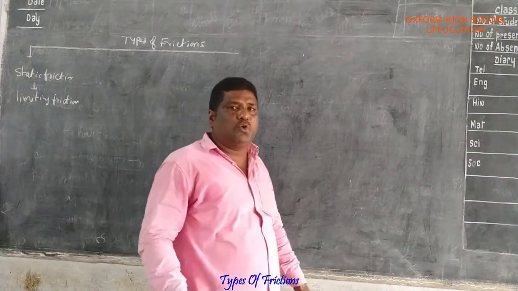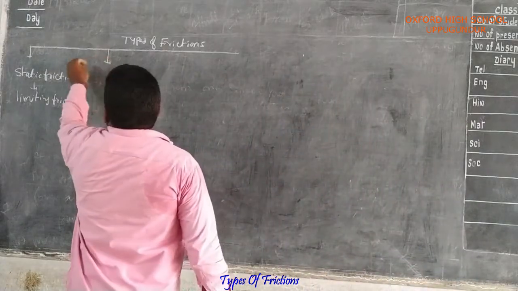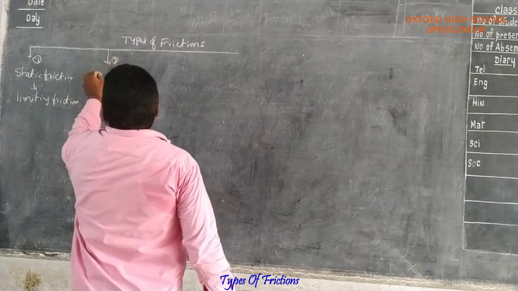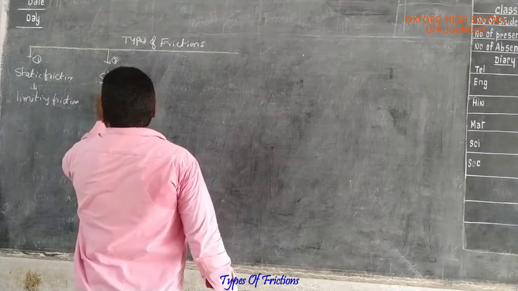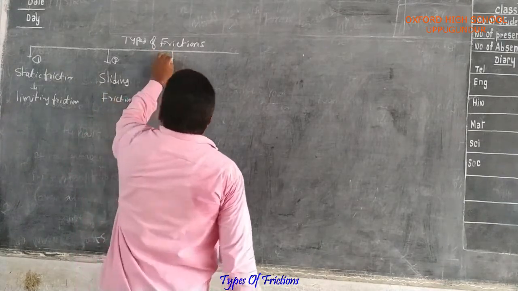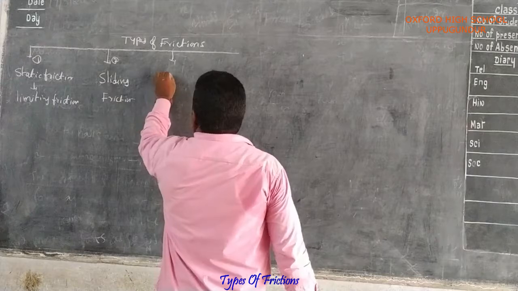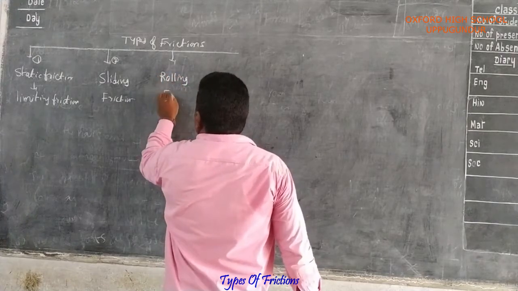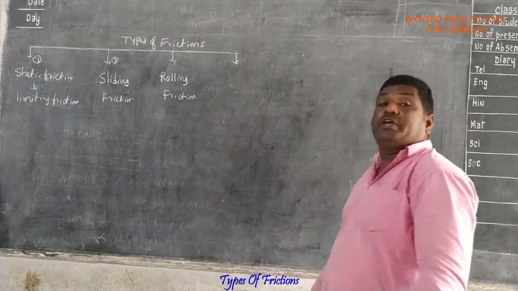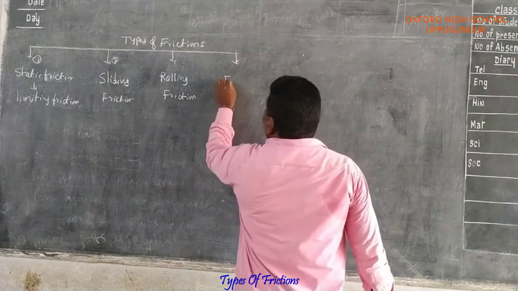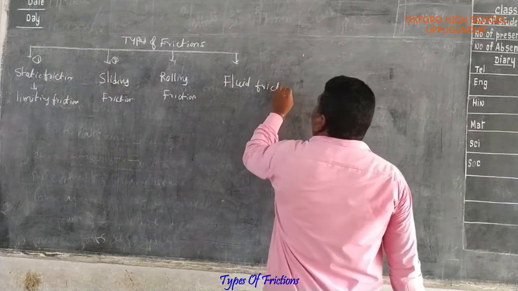The second one is the sliding friction, the third one is the rolling friction, and the fourth one is the fluid friction. These are the types of frictions.